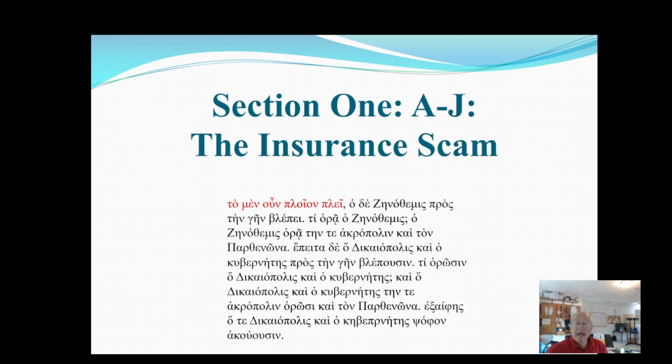All right, so now let's look at the noun phrases and their verbs. So the first one is to men ploion plei. The men, the second and third words, are not part of the noun phrase. I just read them because it's easier than separating them out. And the noun phrase is to ploion, which is the ship. Plei is sails. So the ship sails, and we'll see what goes on after that.